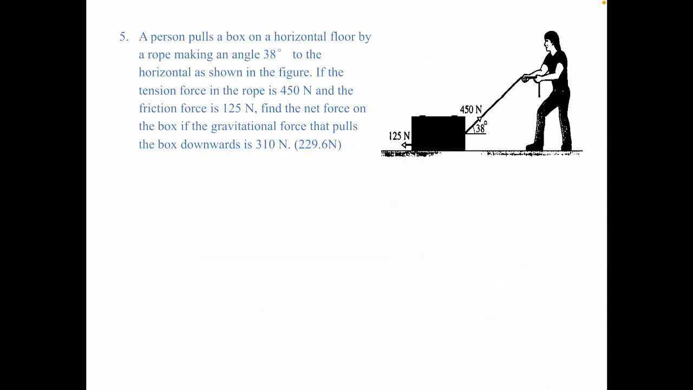downward. Number 5. A person pulls a box on a horizontal floor by a rope making an angle 38 degree to the horizontal as shown in the figure. If the tension force in the rope is 450 Newton and the frictional force is 125 Newton, find the net force on the box if the gravitational force that pulls the box downward is 310.